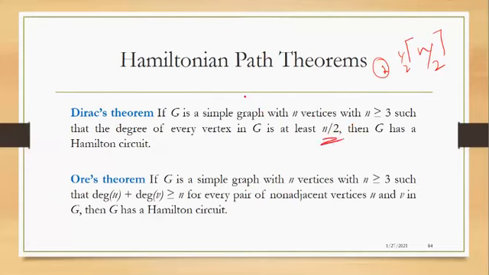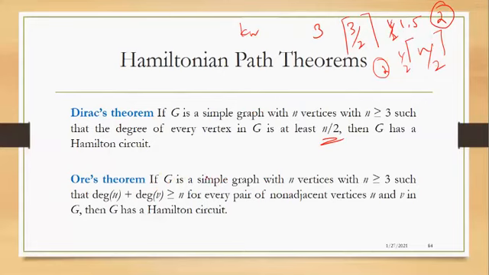Now you can verify this by taking the complete graph example. In the triangle, the total number of vertices is 3. If I halve it, it is 3/2, which is 1.5. Taking the ceiling value, it means 2. And if you verify, the degree of each vertex is actually 2. So it has a Hamilton circuit.